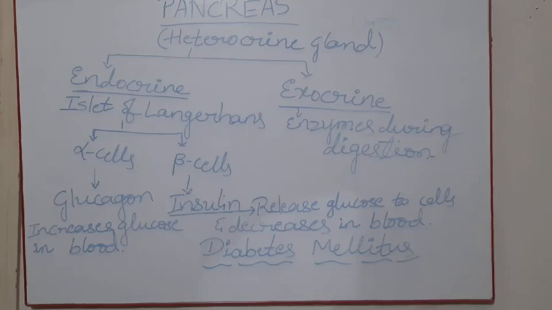So that results in a problem called diabetes mellitus, with frequent urination and more thirstiness. These are a few common symptoms of diabetes in the initial stage, and symptoms differ from person to person. So this is about the islet of Langerhans, and the hormones secreted from the pancreas, glucagon and insulin. The pancreas is called heterocrine, as I said just now, because it is a combination of endocrine and exocrine.